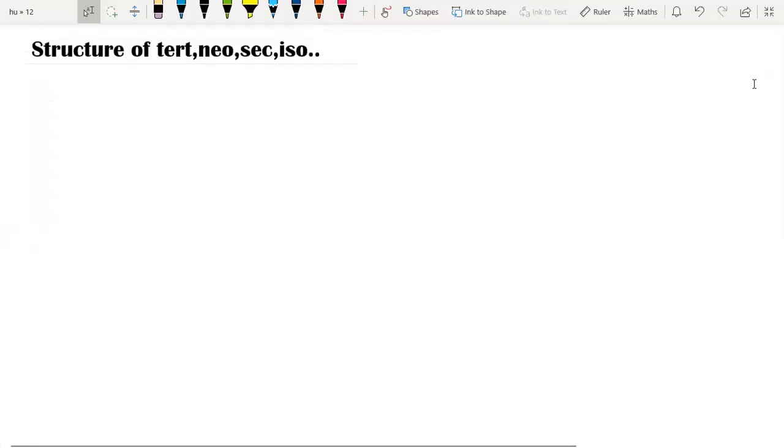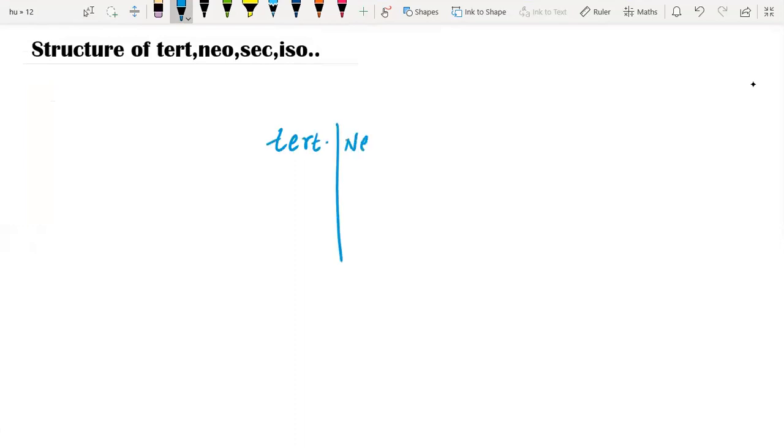Hello everyone. Today we have another formula to write the structure of tertiary, neo, secondary, iso. So for that, first I'll write that formula here. In case of tertiary and neo, what we are going to do is, 2 carbon less, we will drop 2 carbon. That, when we go for actual structures, will be more understood.